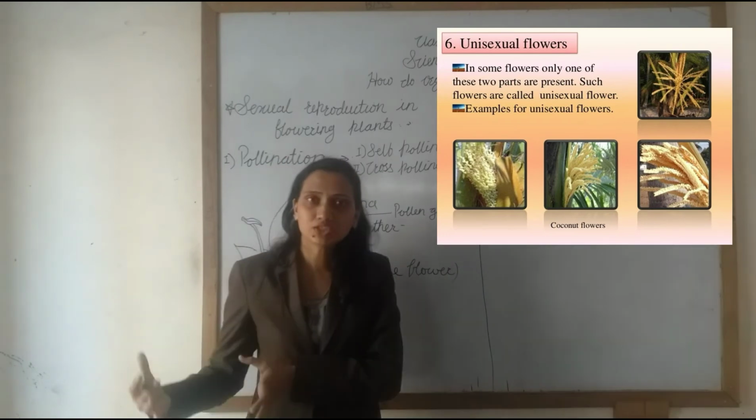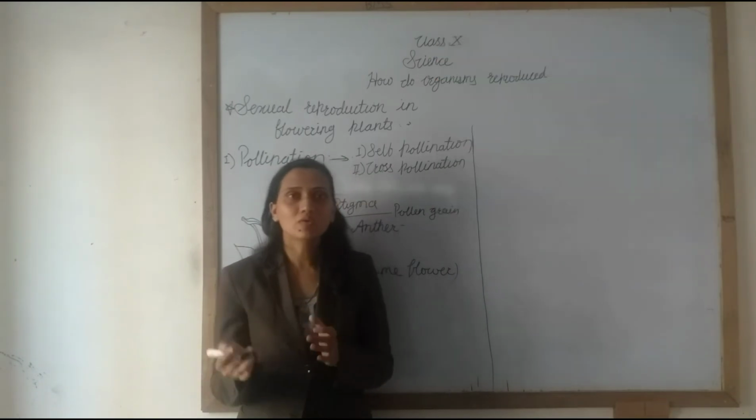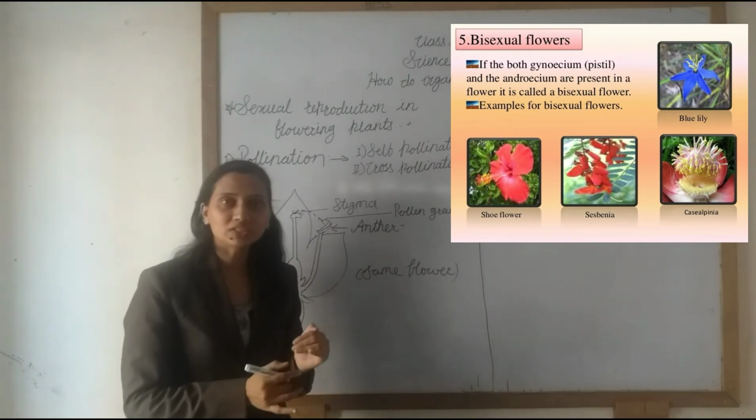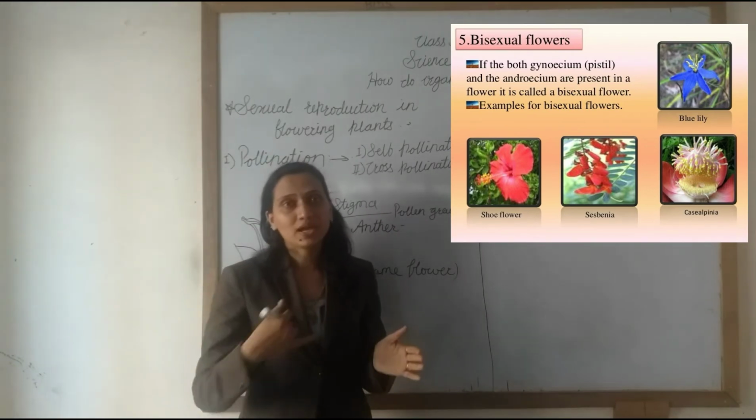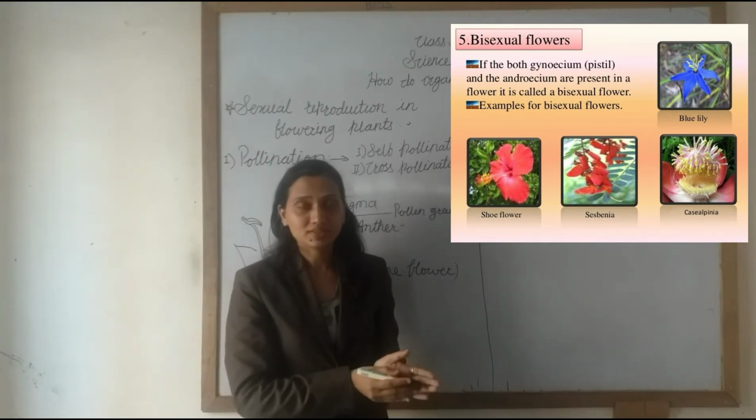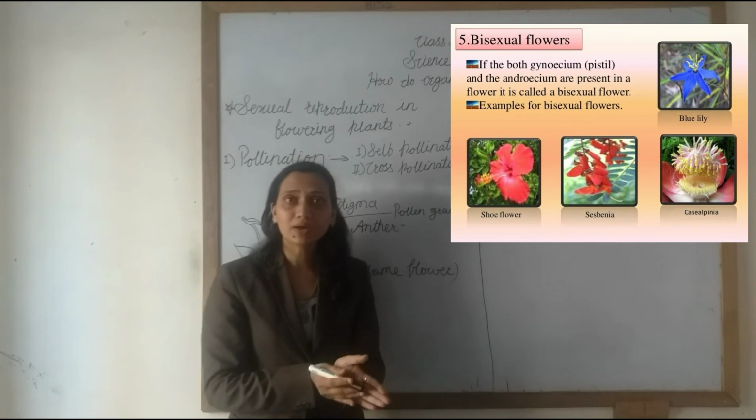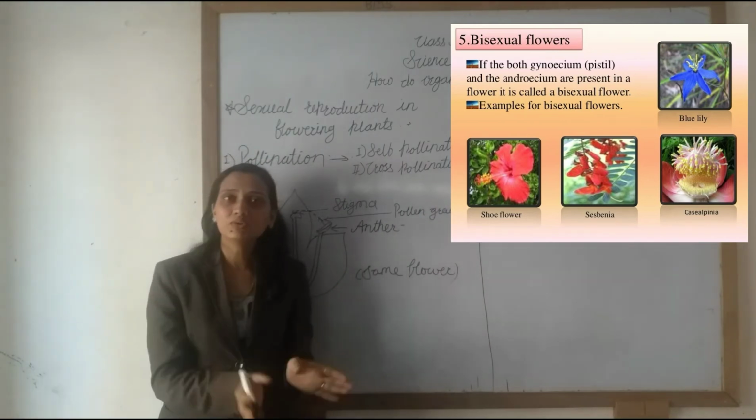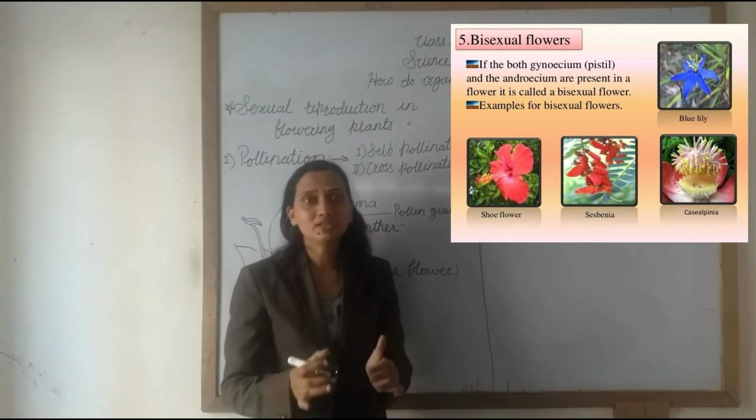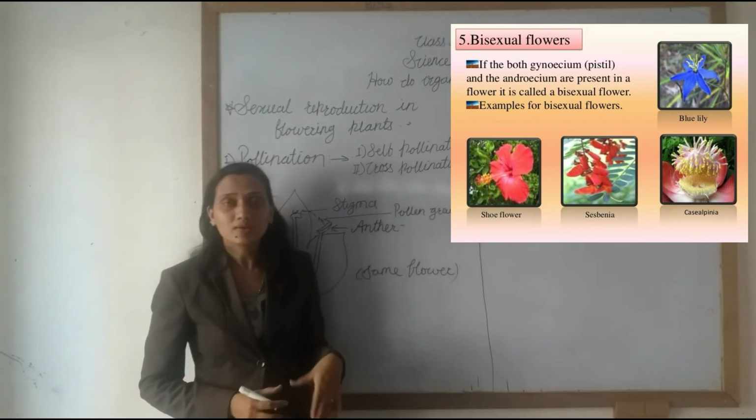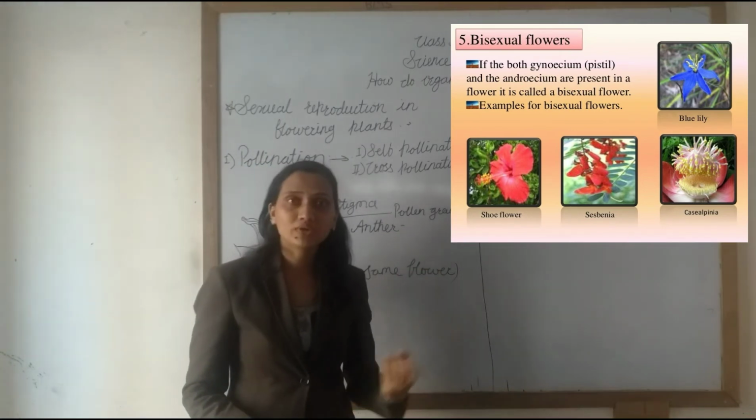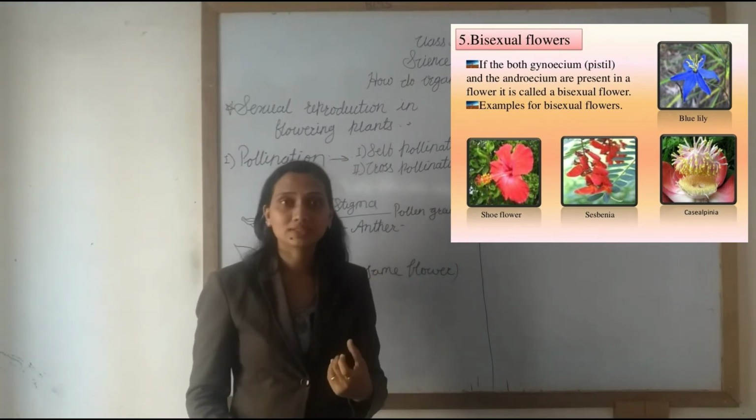And what does a bisexual flower mean? The flower which contains both reproductive parts, meaning both the male part and the female part. Which is the male part? Stamen. Stamen is the male reproductive part. Carpel or pistil is the female reproductive part. So the flower which contains both parts is called a bisexual flower. For example, the hibiscus. Hibiscus is a bisexual flower. It contains both parts.